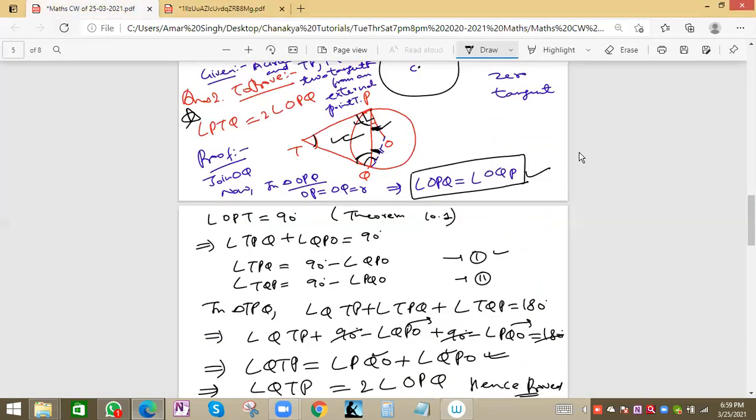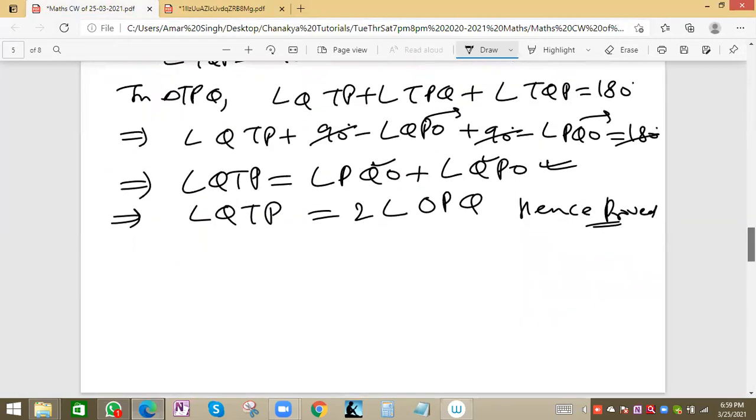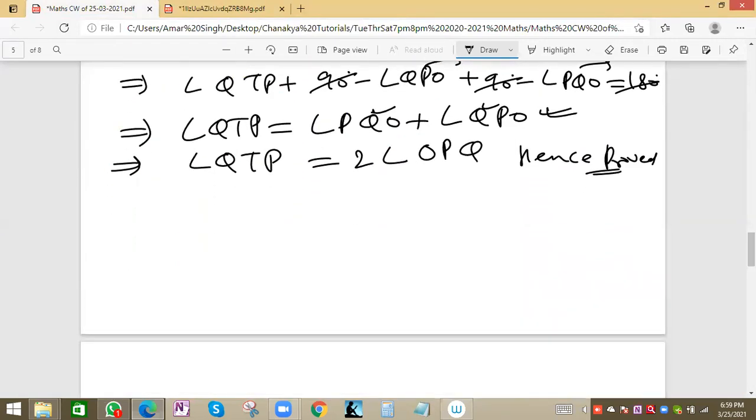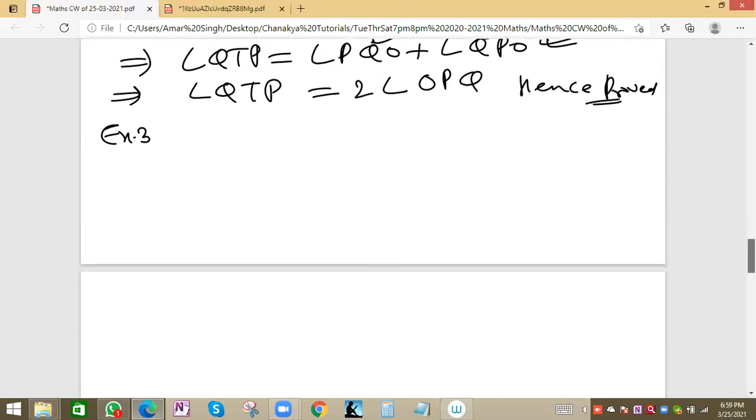Let me draw this question here so that you find it easy. Example 3 is what we are discussing here. So we have one circle. One second.